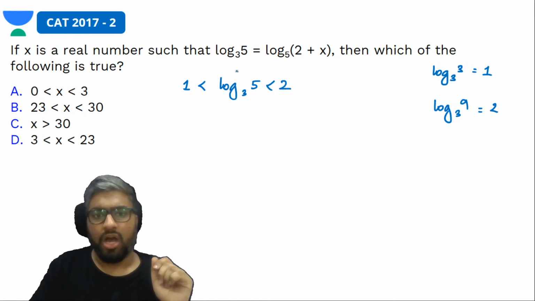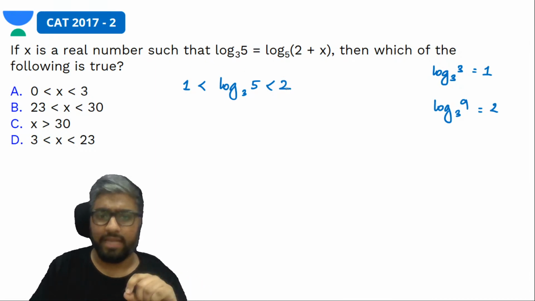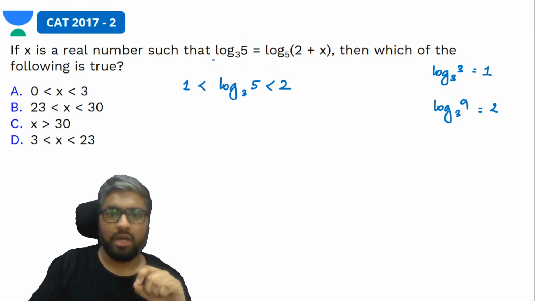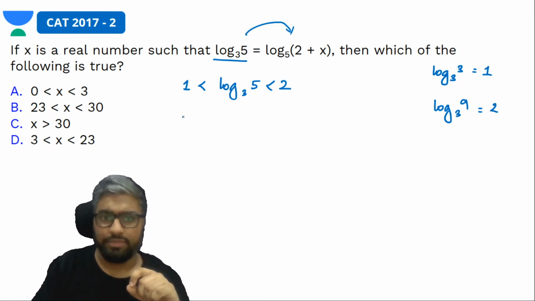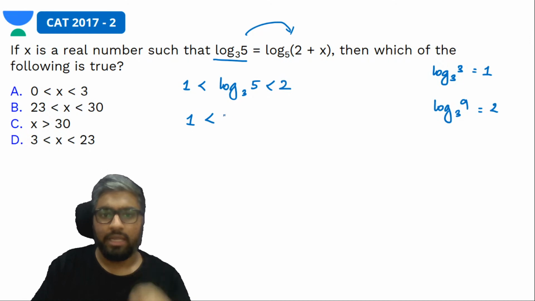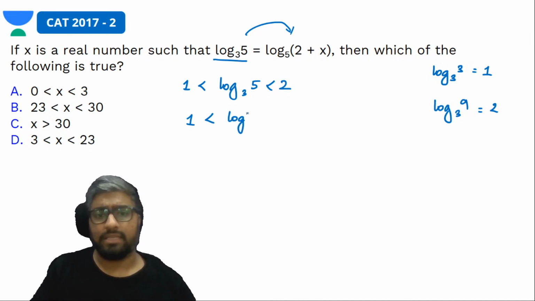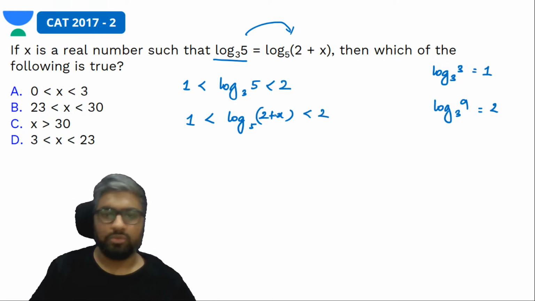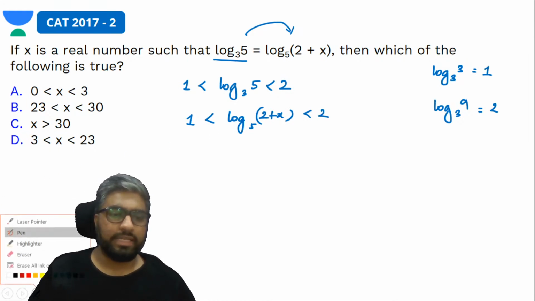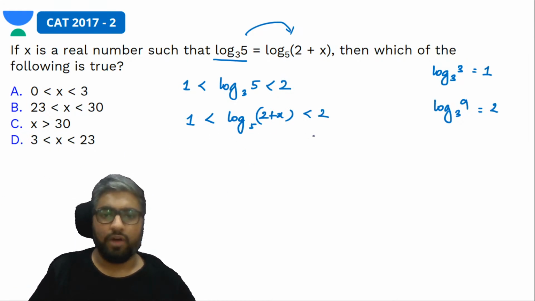Yes, log 5 to the base 3 has to be between 1 and 2, correct? अब I know log 5 to the base 3 is log 2 plus x to the base 3. So let's substitute that. What would we get? Our value: 1 is less than log 2 plus x to the base 3, which is less than 2. Yes, now let's write all these terms in the form of log to the base 5.